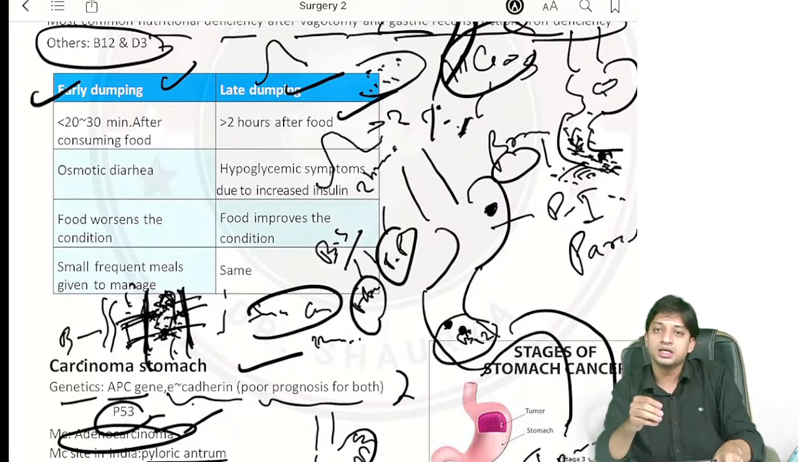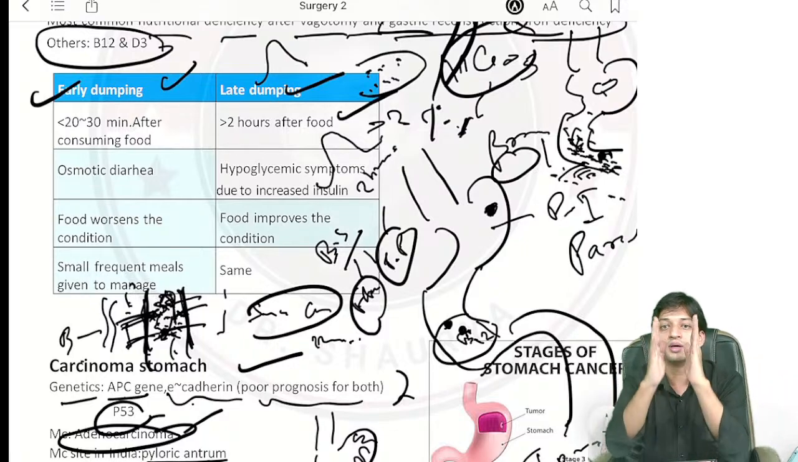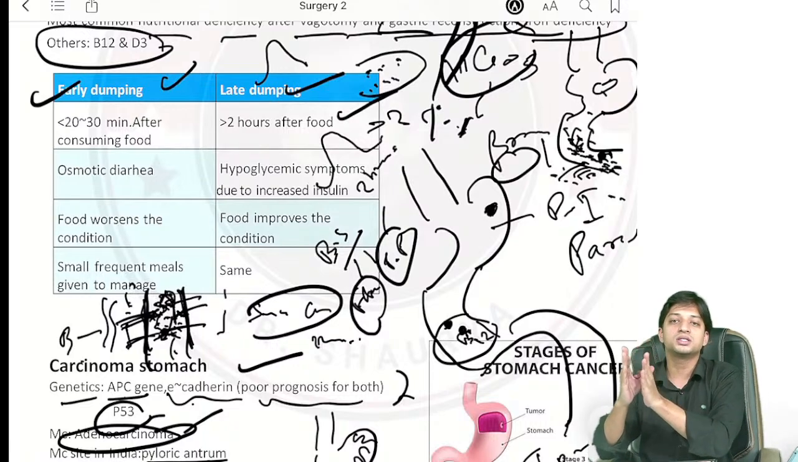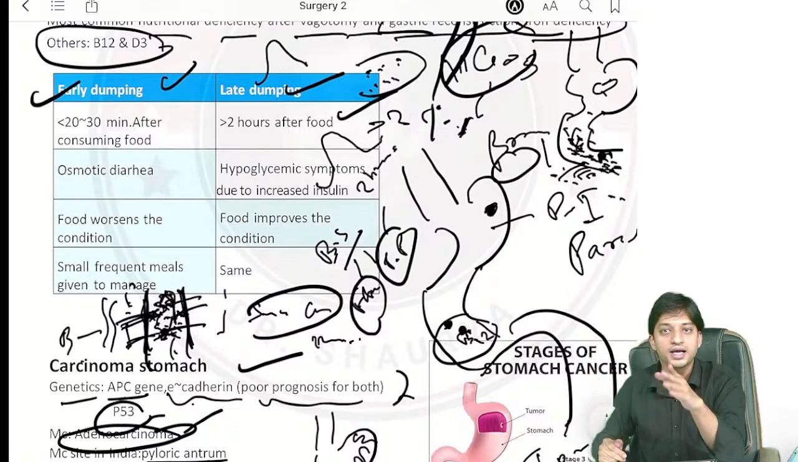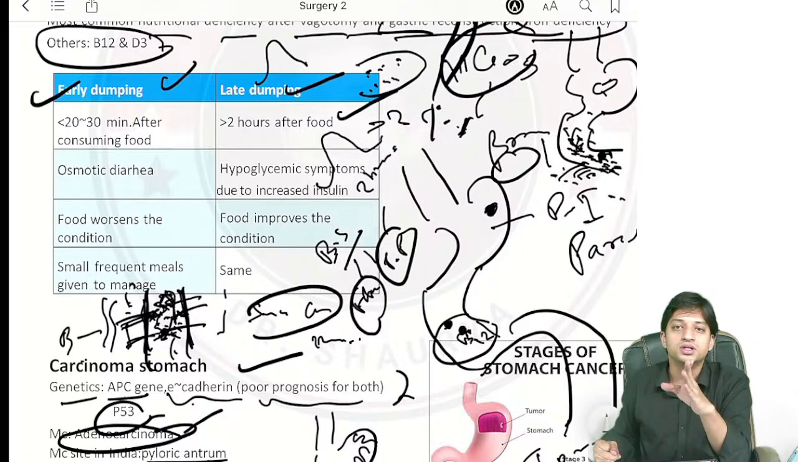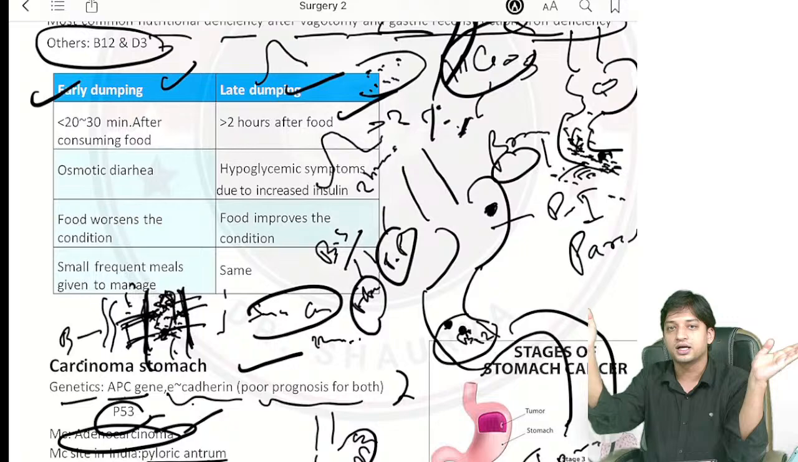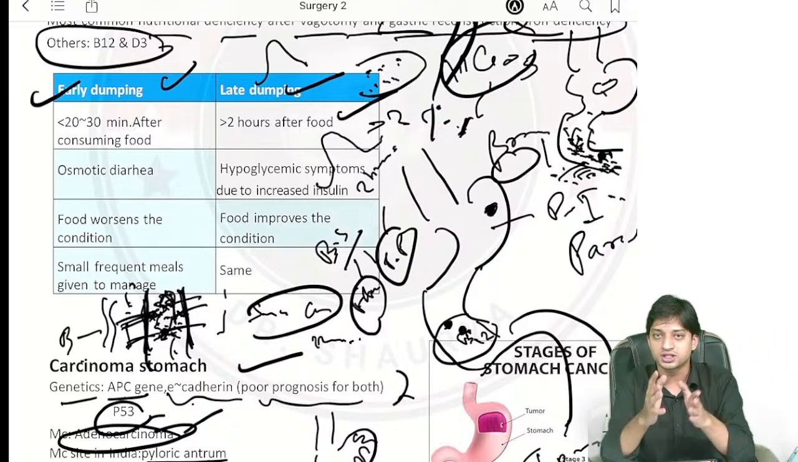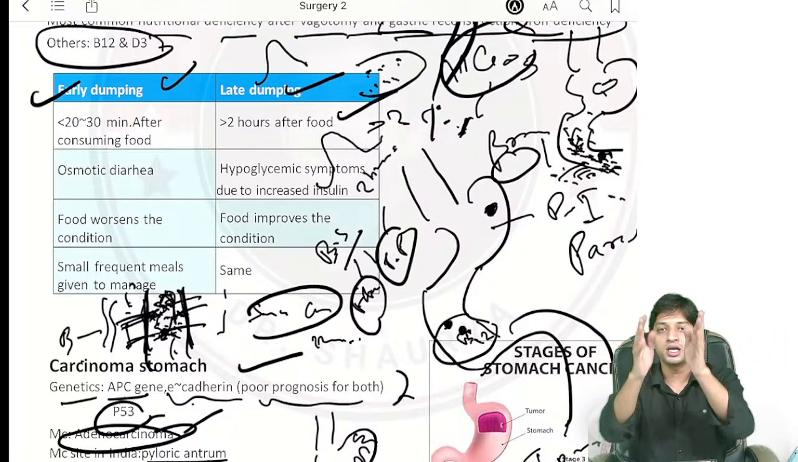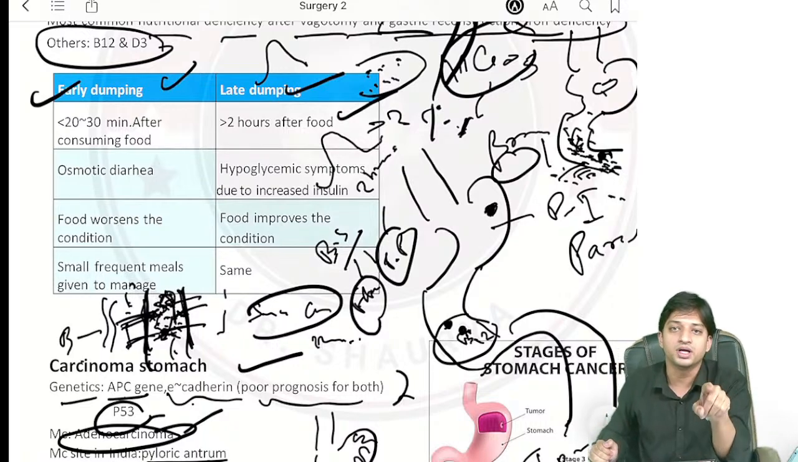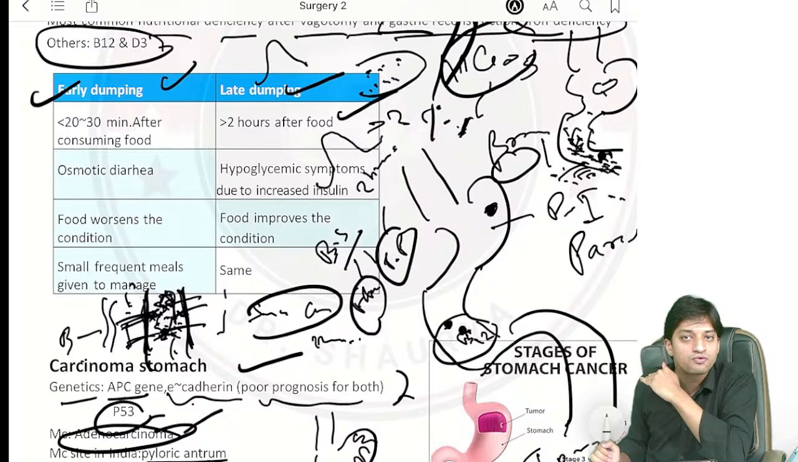Now, since the water will come into the intestinal lumen, the bulk will increase, peristalsis will increase, and there will be increased risk of diarrhea, right? So diarrhea will be there. Now, this is called early dumping. It happens within 20 to 30 minutes of food intake. Hyperosmolar food comes in the lumen of the intestine. It attracts water from the interstitial tissues of the intestine into the lumen, increases the bulk, diarrhea is precipitated, and there will be loss of fluid. Early dumping happens between 20 to 30 minutes of food intake.